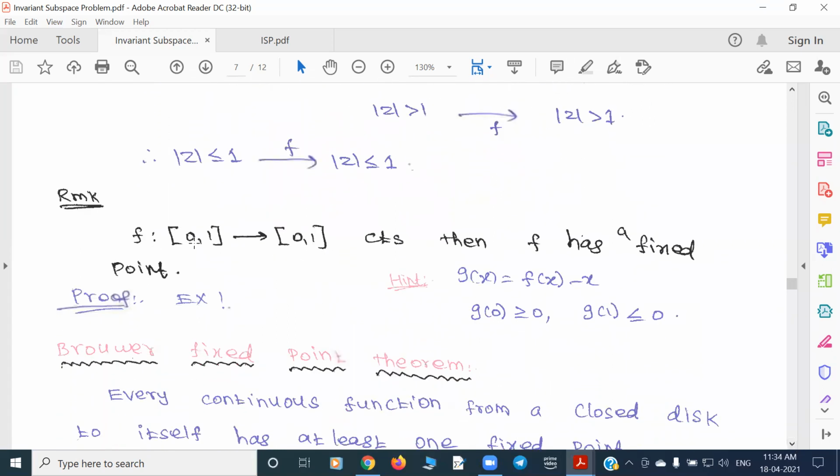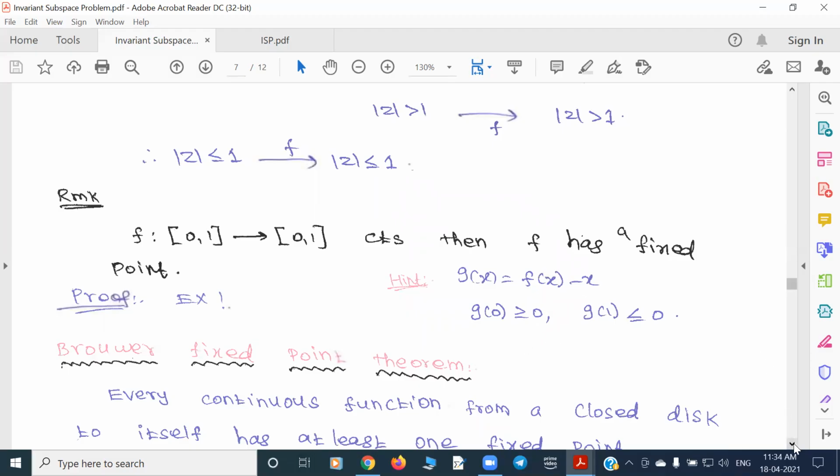And that's a simple fact. If you have a continuous function from 0 to 1 into 0 to 1, then it has a fixed point. You might have learned this in your basic course. You take f of x minus x, call it g; you can check that g at 0 is positive and g at 1 is negative. So by the intermediate value theorem, there is an x with g of x equal to 0. That means f has a fixed point.